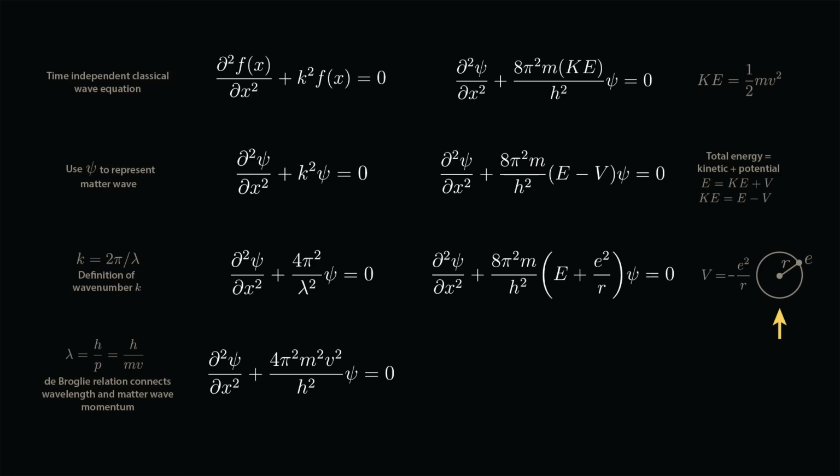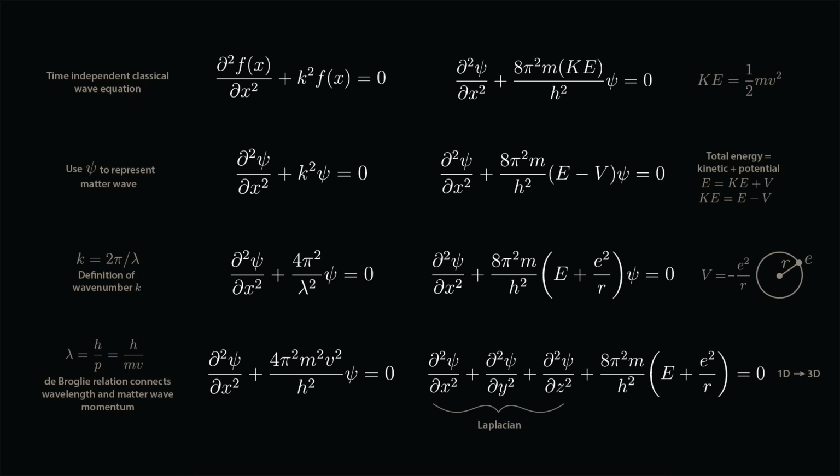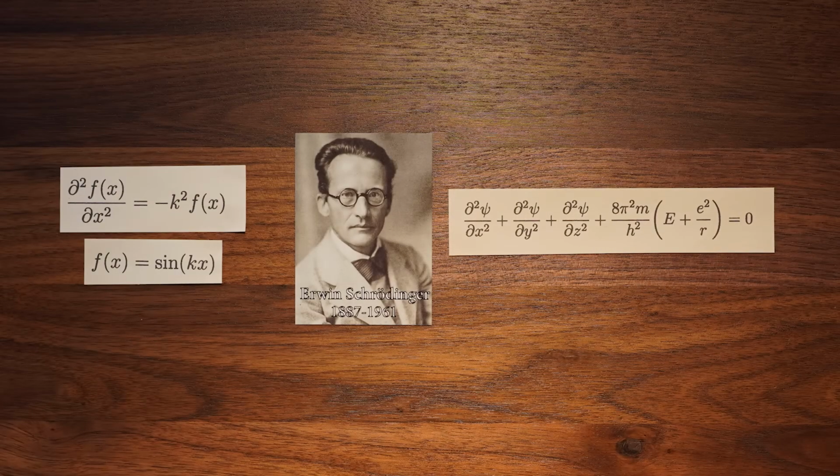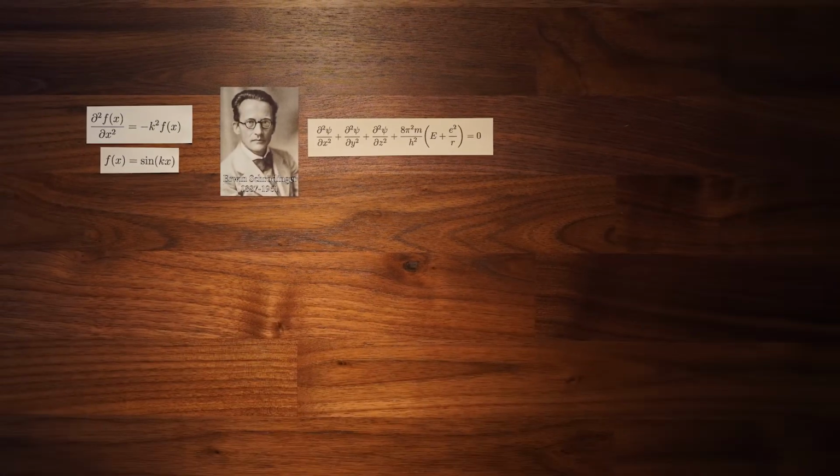Schrödinger assumed that the proton was fixed, creating an electric potential for the electron of the charge of the electron e squared divided by the distance r between the electron and proton. Atoms are of course 3-dimensional, so we need to expand our spatial derivative to include x, y, and z. From here, Schrödinger needed to find the solution to his matter wave equation, just as we found earlier that sine of kx was a solution for the vibrating string. The math is of course trickier here.